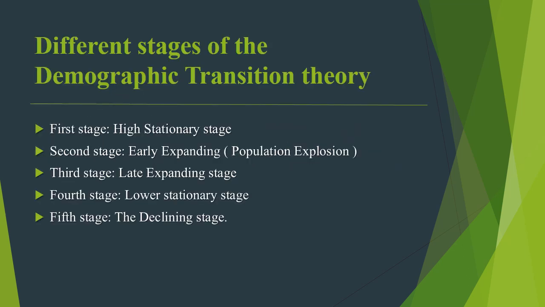Now, let's discuss the different stages of the demographic transition theory. There are a total of 5 stages of demographic transition theory, and we will discuss all of them one by one.